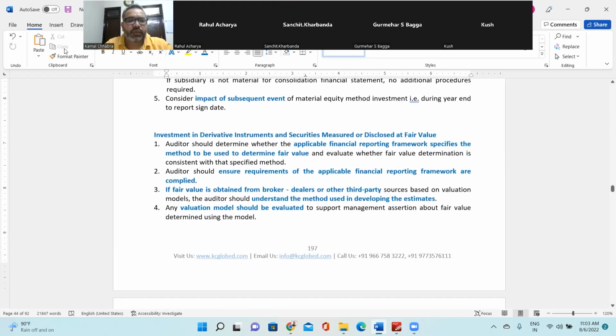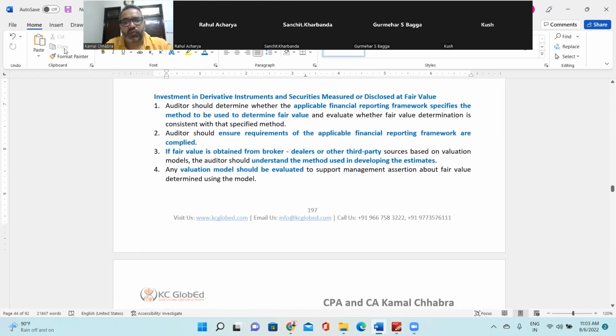Now coming to the next one, investment in derivative instruments and securities measured or disclosed at fair value. What should we as auditors perform when testing the investment in derivative instruments, securities measured, and other disclosures of fair value? First, the auditor should determine whether the applicable financial reporting framework specifies the method to be used to determine fair value, right?